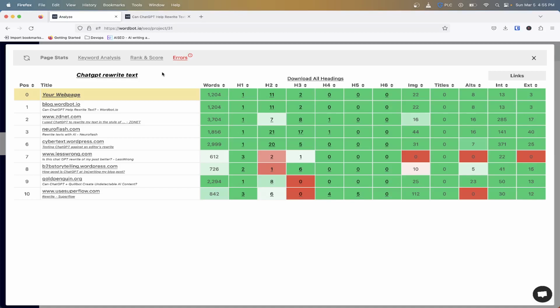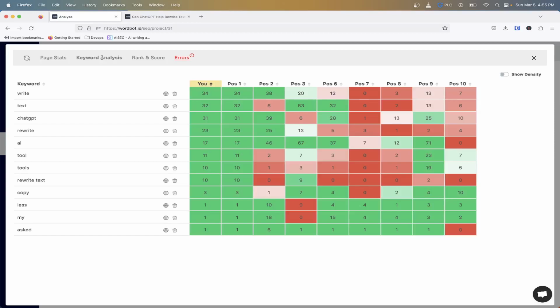But then going even deeper, I needed to understand how they are using these keywords in their text. Are they using specifically rewrite text? Are they using ChatGPT? Well, I found that a lot of them were using ChatGPT, which we see here. So I had mine, which is in the first position. I was like, okay, I need to make sure I really hammer in on Chat GPT, because all these results, you can see through these other ones, are using it a lot. Rewrite is being used a lot, but I noticed rewrite text wasn't being used at all.